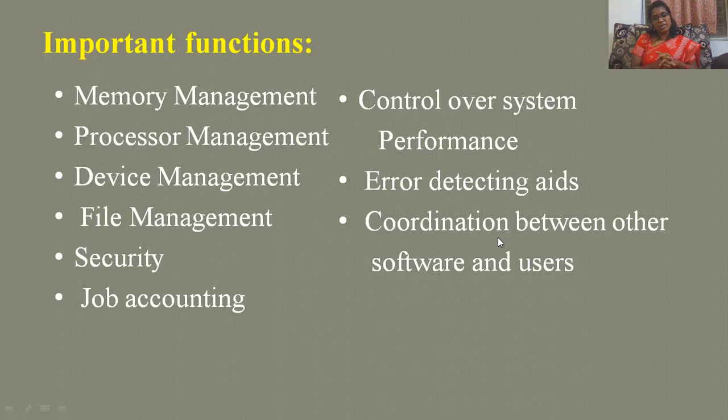Next is processor management. So the processor is the heart. We learn it from the basic school days. CPU is the heart of our computer. So our main motive is that our CPU should be active all the time. It should not be idle. That means if one process does not require the CPU time, the operating system has to be alert and tell the other process that as the CPU is free, you can go and work on it.